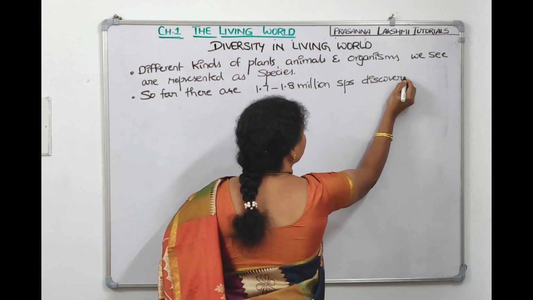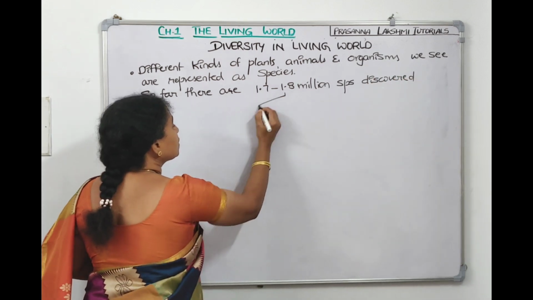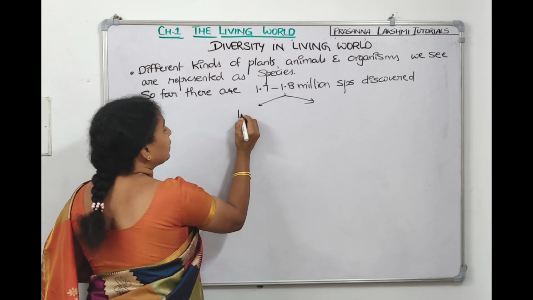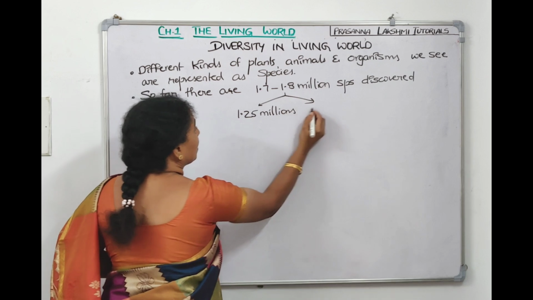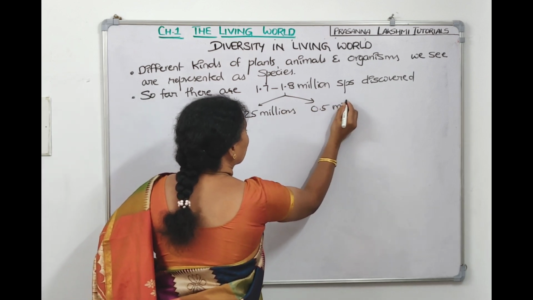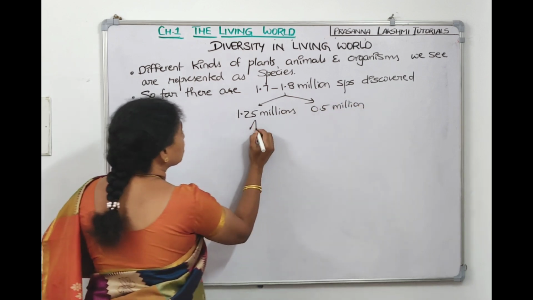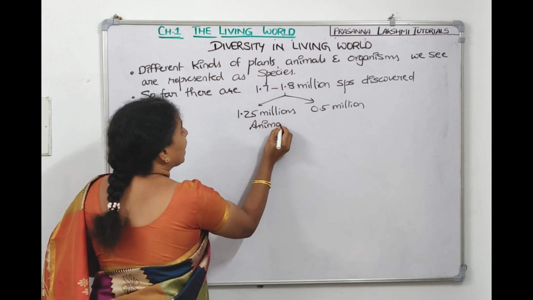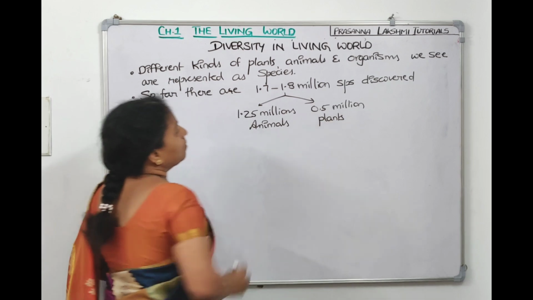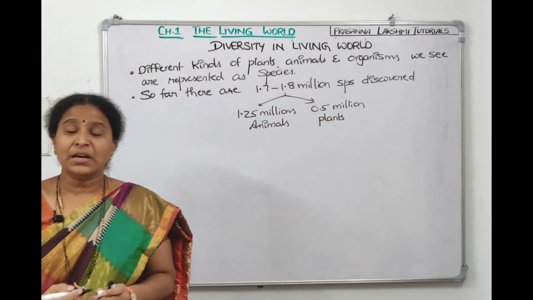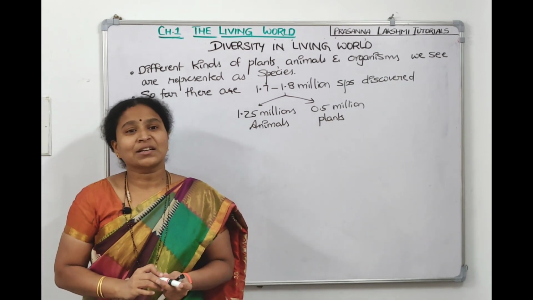We have discovered them and we have recorded them. Out of this 1.7 to 1.8 million, 1.25 million goes with animals only and 0.5 million will go with the plants. Means animal diversity is more than the plants, because animals are 1.25 million and plants are only 0.5 million. And this much we counted. There are so many which we still did not count, right?